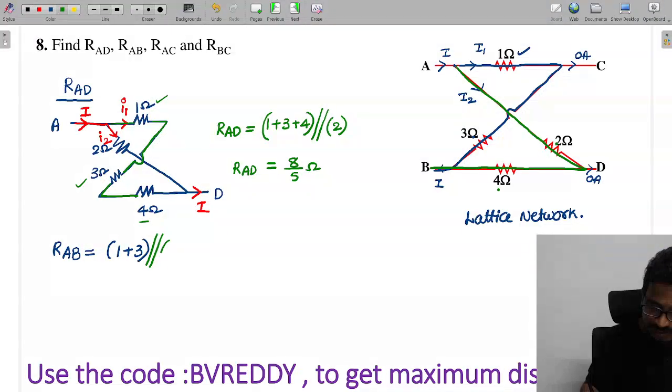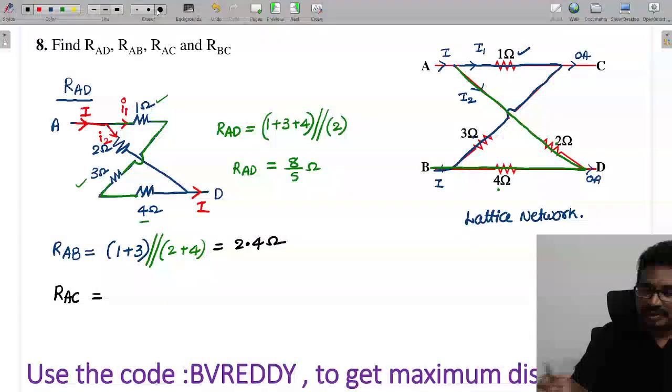So parallel to it is 2 plus 4. Is it fine? That's all. Simplify, how much is the value? 2.4 ohms.